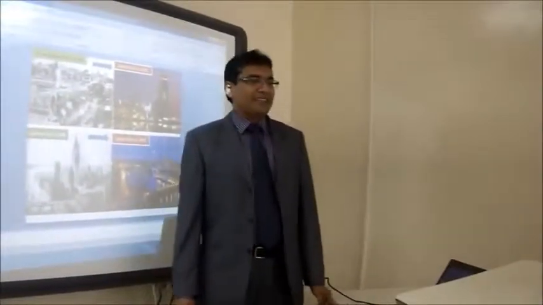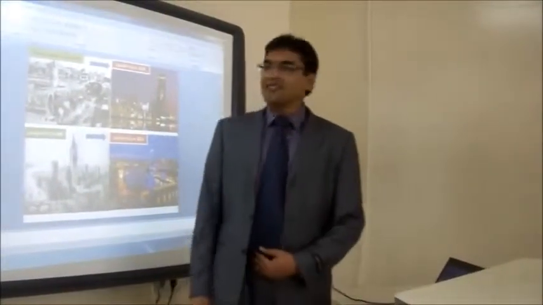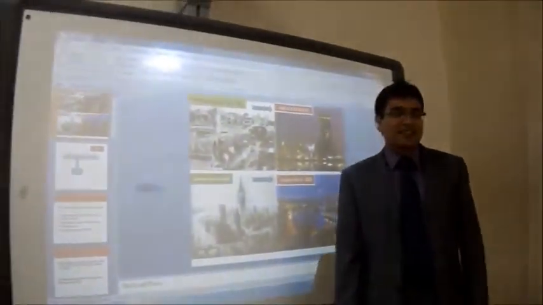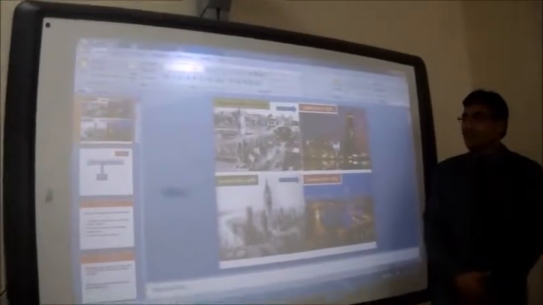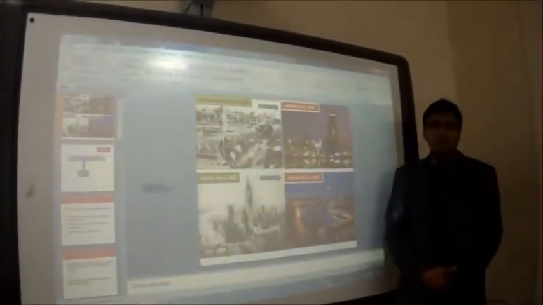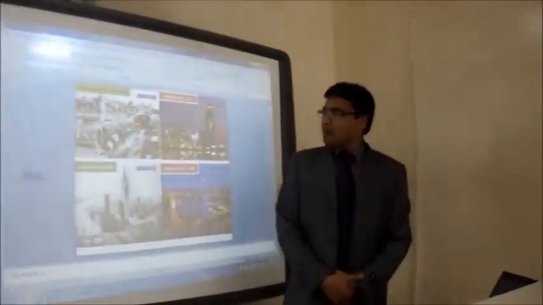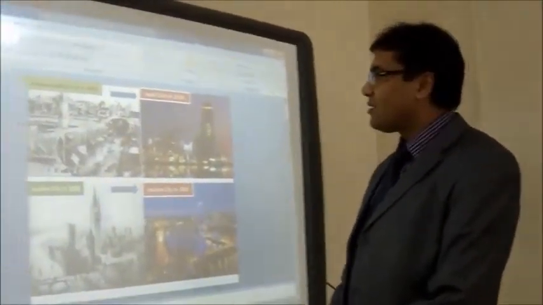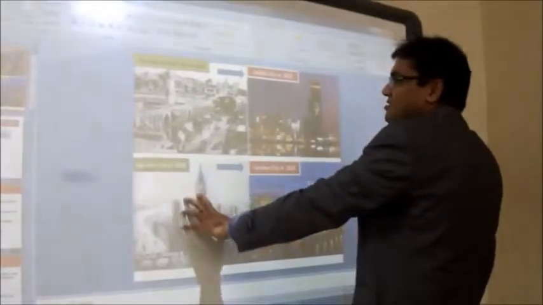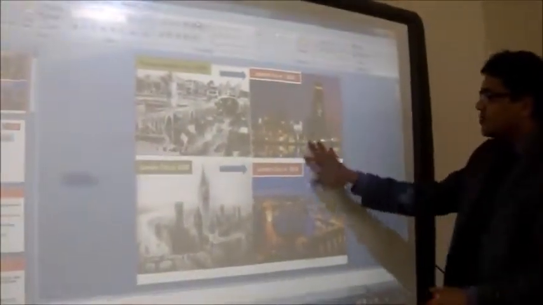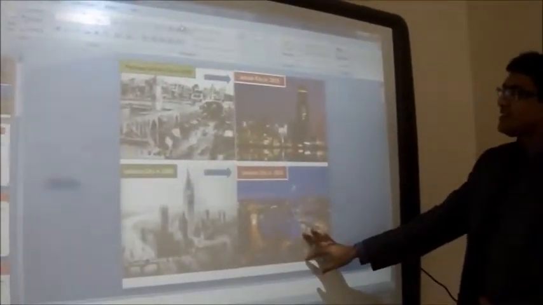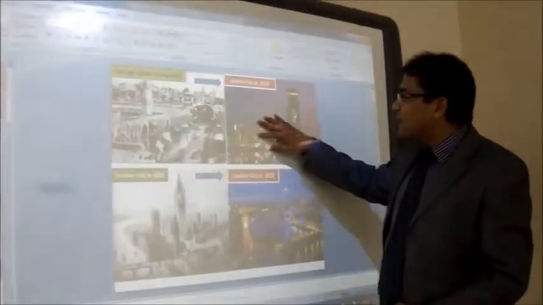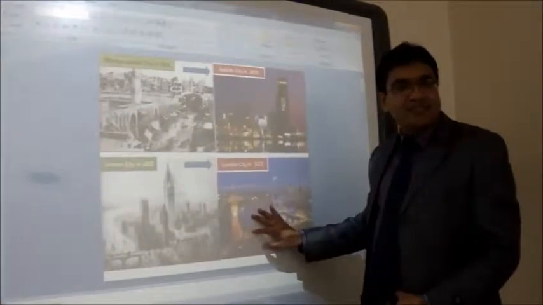I hope you all are fine, and we are going to talk about the growth of cities. That is the topic of our today's reading skill. Regarding the topic, you can see here 4 images. You can see 2 images on the left hand side, and 2 other images on the right hand side. Can you see any differences between these 2 images and between these 2 images?